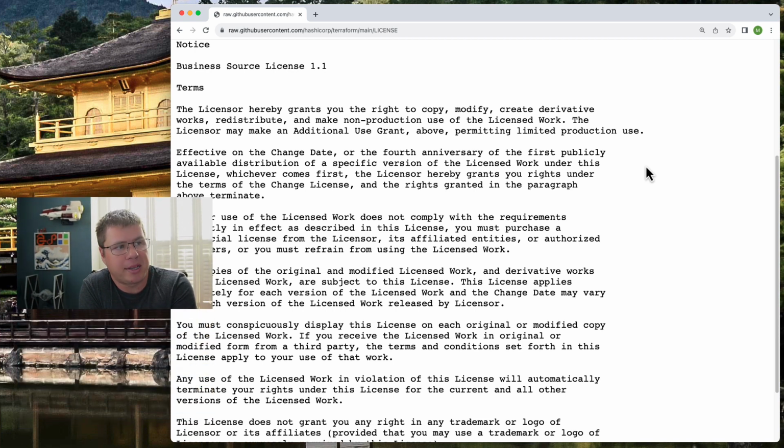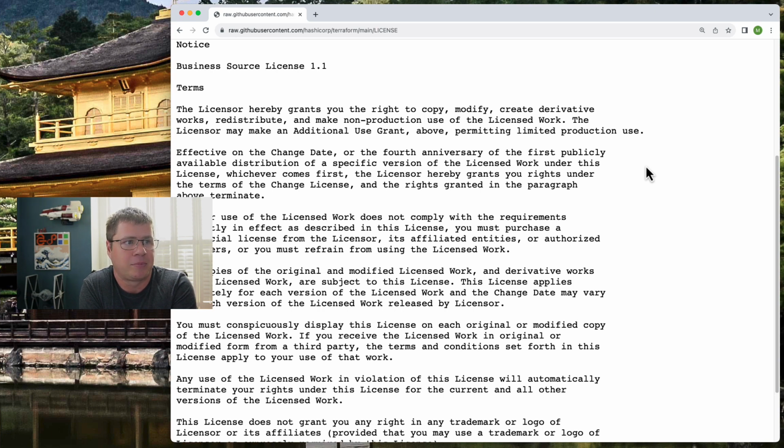You must conspicuously display this license on each original or modified copy of the licensed work. If you receive the licensed work in original or modified form from a third party, the terms and conditions set forth in this license apply to your use of that work. This is kind of legal jargon, which I think is pretty commonplace.